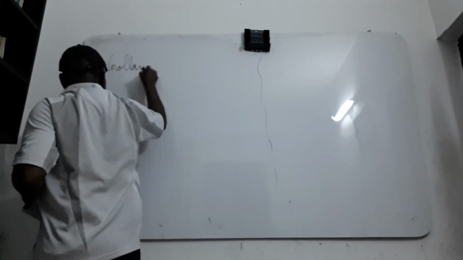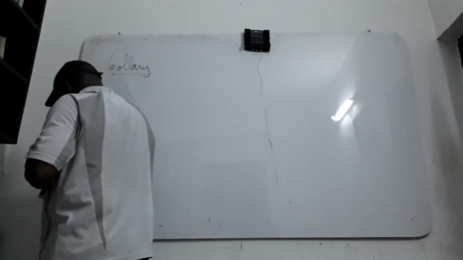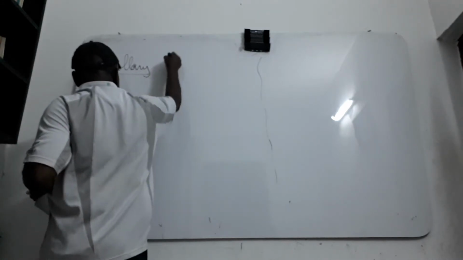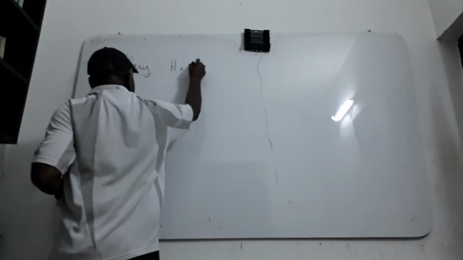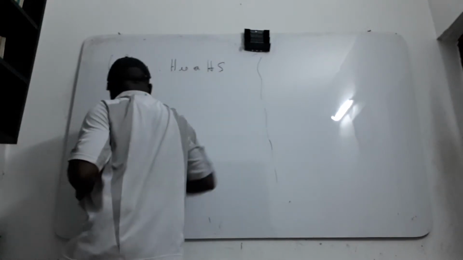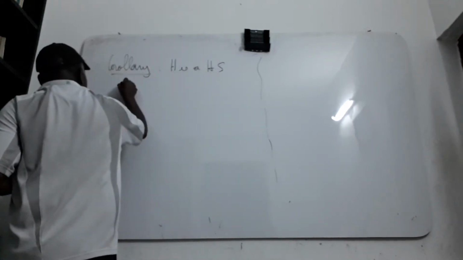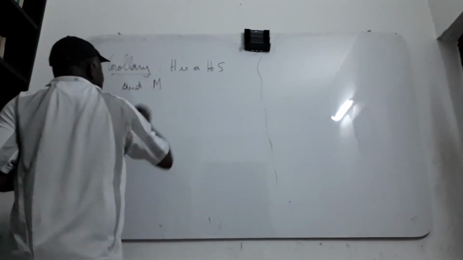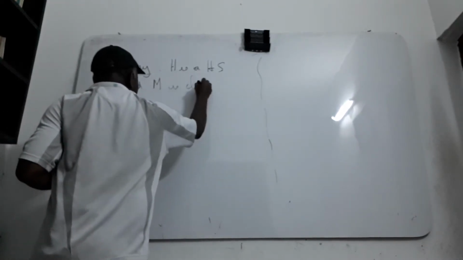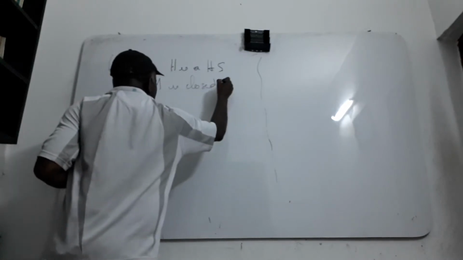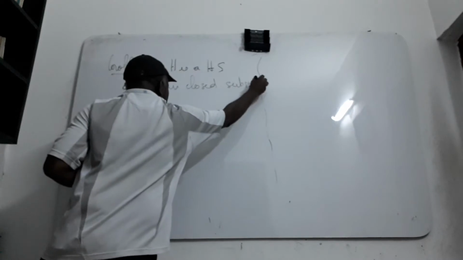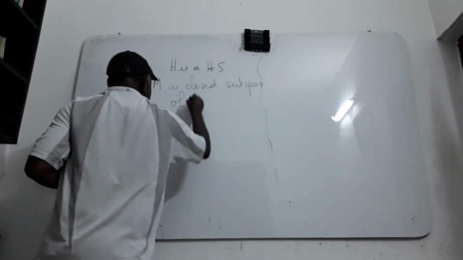We still say that H is a Hilbert space, and now M is a closed subspace of H.